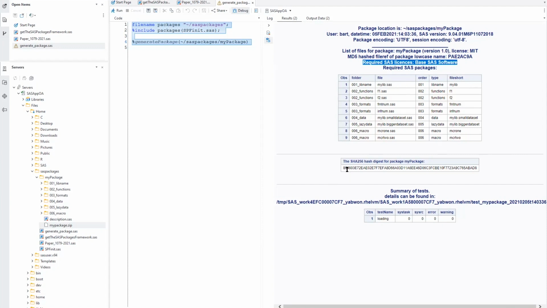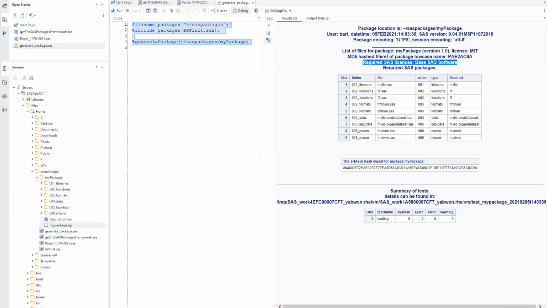There is the checksum repeated, and here at the bottom we have this very interesting table informing us about the result of a test executed on the package. The framework itself, to execute the test, required XCMD to be enabled and automatically generates the test of loading the package. XCMD is required because there is a separate session called by the systask command to execute this process of testing. If you want to add your own tests to the process, you can do it with a very simple step.